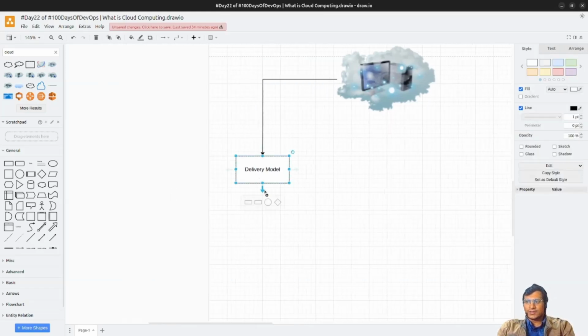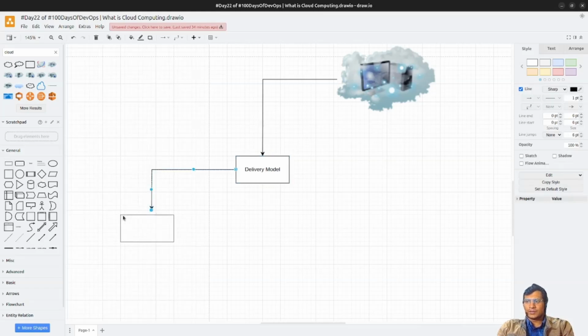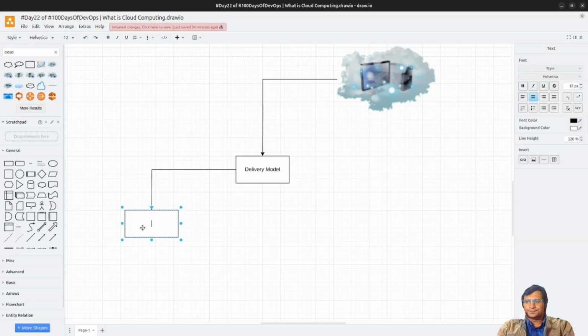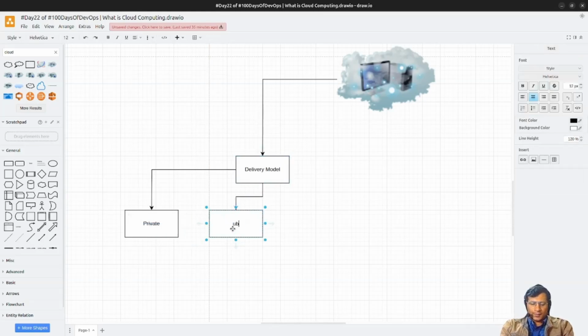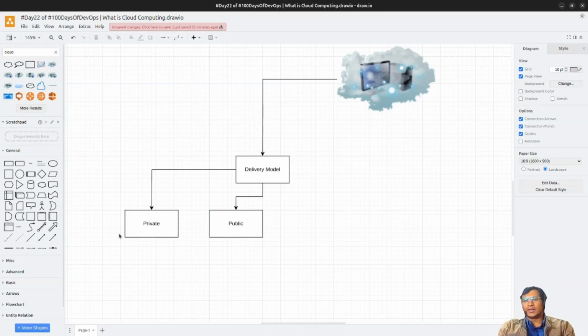So we have private cloud, and then we have public cloud. Private cloud is basically a self-hosted data center, like in bigger enterprises. Public cloud services are provided over the internet and shared among multiple users, while private cloud is dedicated resources for a single organization.